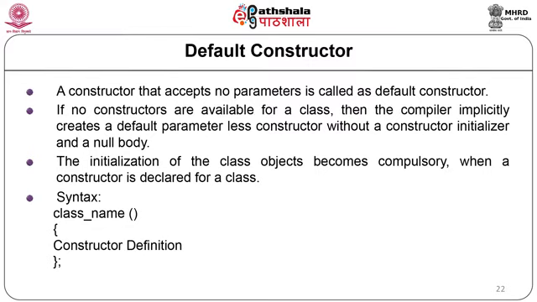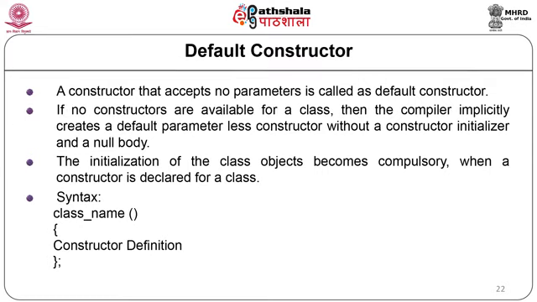Example, the default constructor for a class Employee is Employee::Employee(), where :: is the scope resolution operator, followed by opening and closing brackets. If no such constructor is defined, then the compiler supplies a default constructor, for the statement Employee E1, where we are declaring the object of the class Employee.